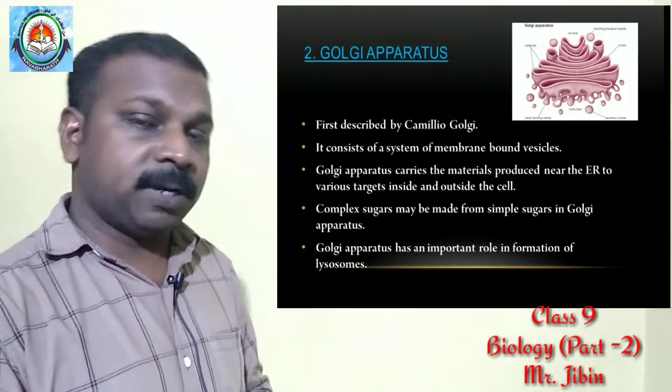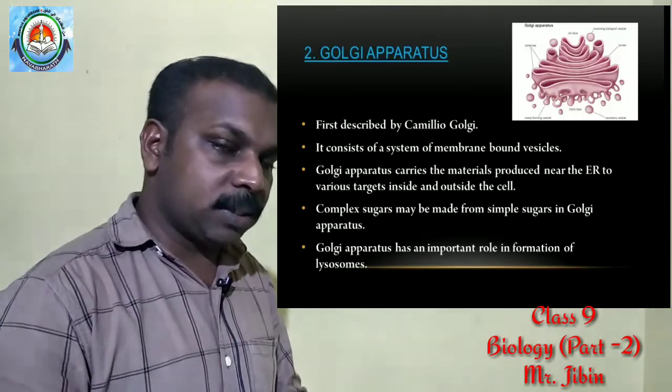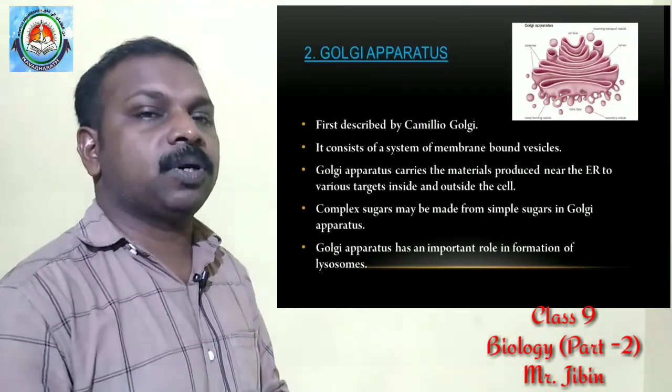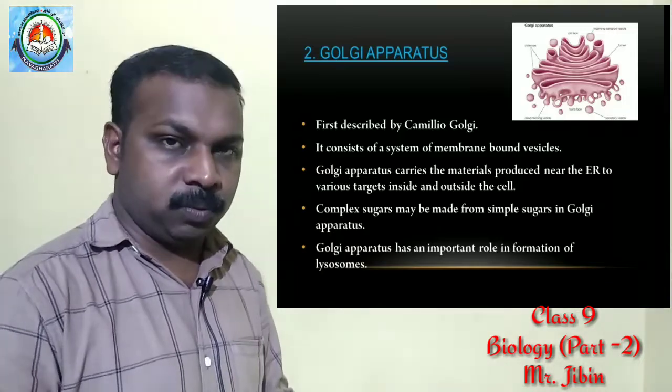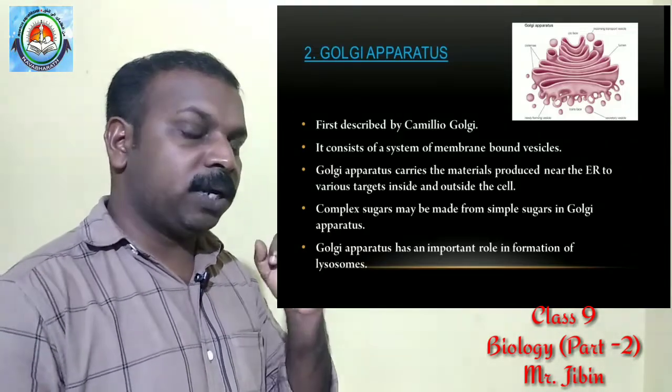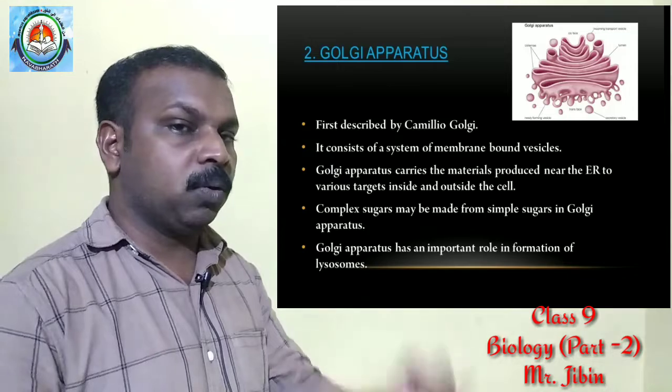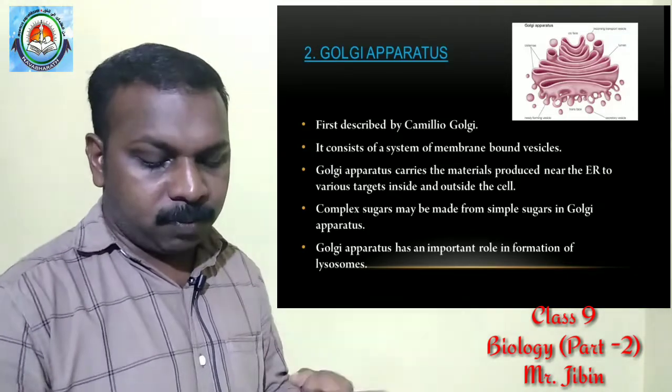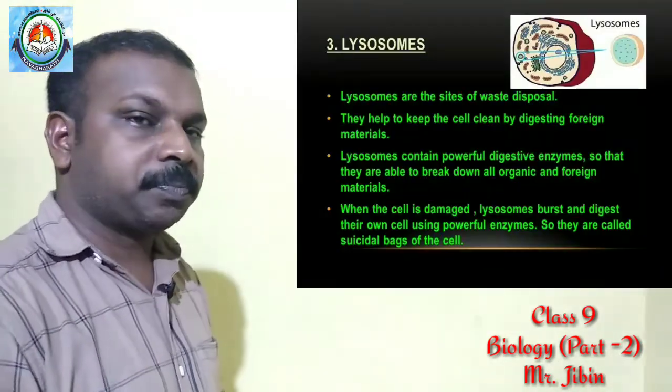Then the Golgi apparatus has another important role. What is the role? It has an important role in the formation of lysosomes. So first we discussed the endoplasmic reticulum, next the Golgi apparatus. Okay, the third one, lysosomes.